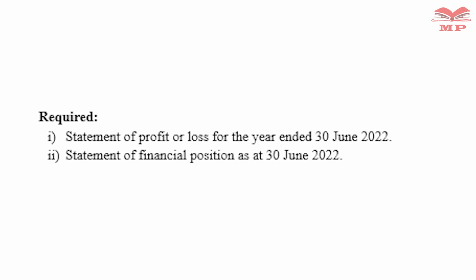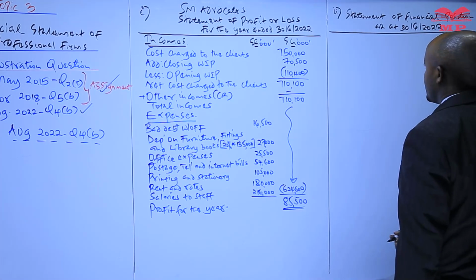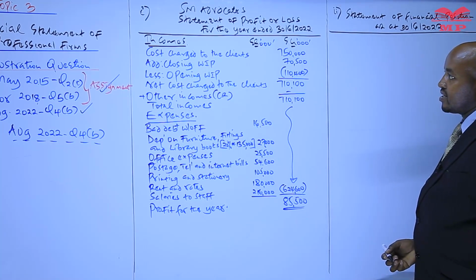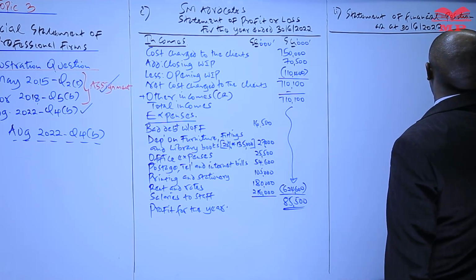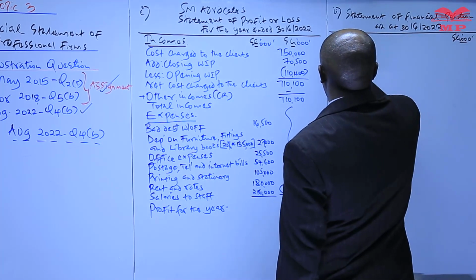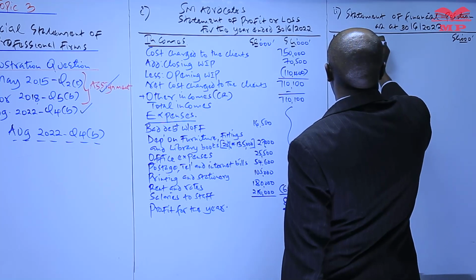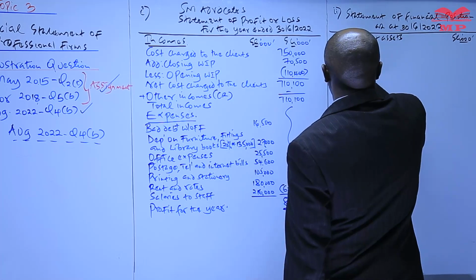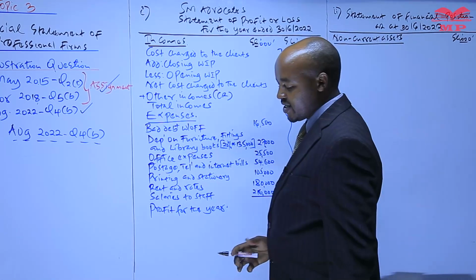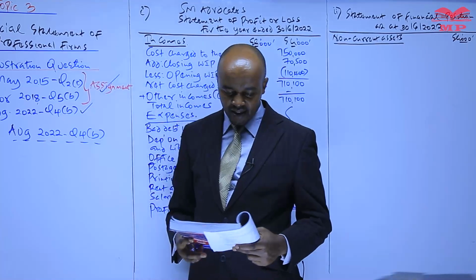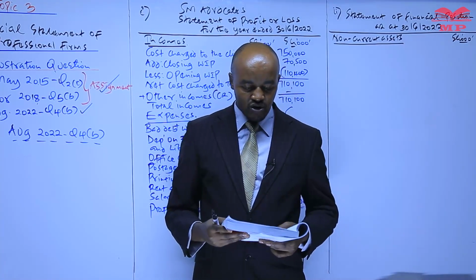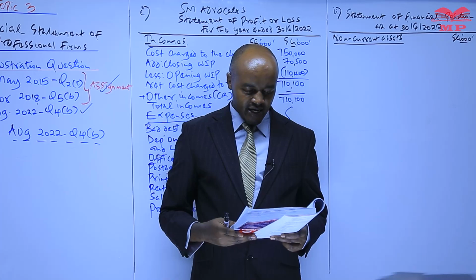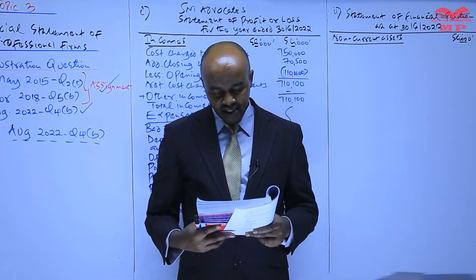Statement of financial position. We have said that this is a statement which records assets, liabilities, and what? Capital. So we just need a single column here. And always we start by recording non-current assets. So where do we get the non-current assets? We get them in the trial balance which you are provided with. And all assets have a debit balance.